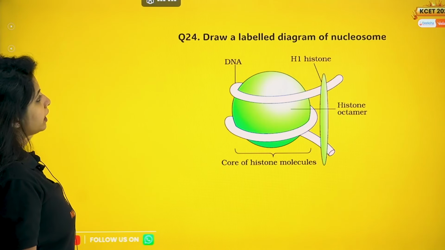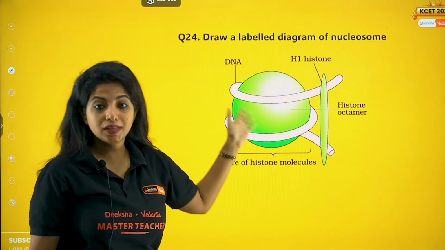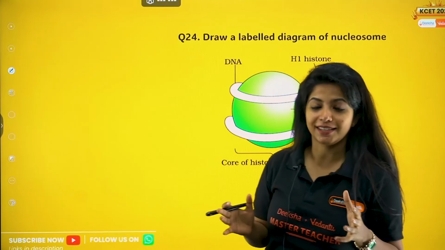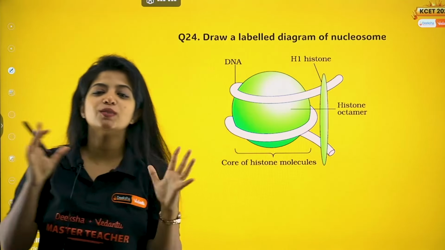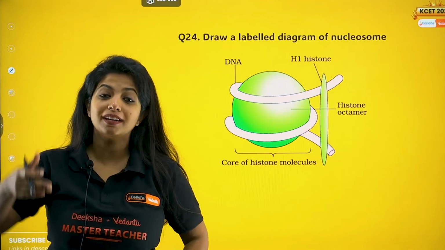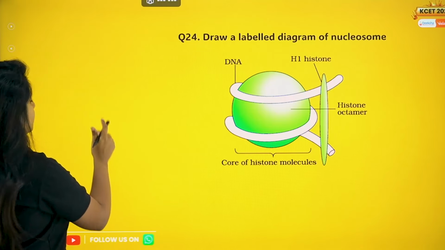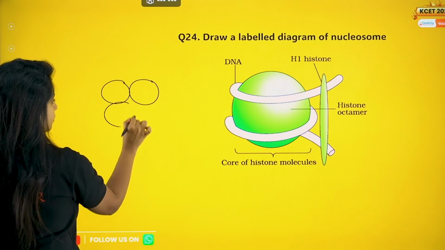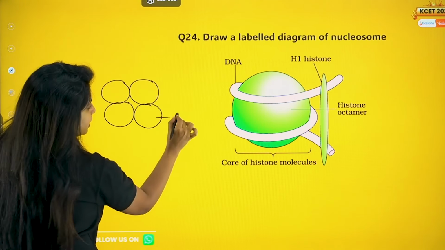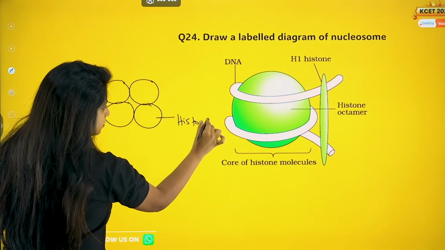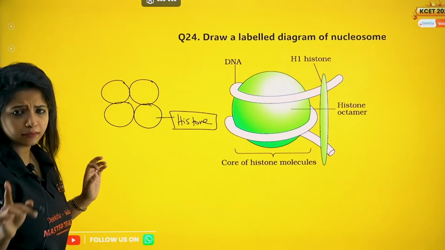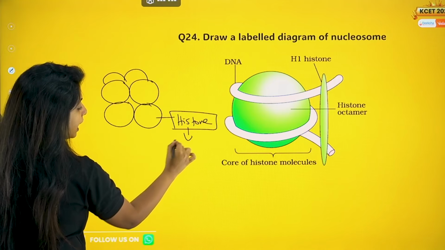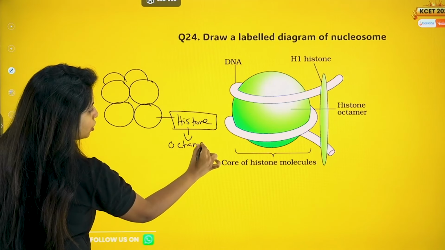Next question, draw a labelled diagram of a nucleosome. So this is a nucleosome. Your DNA cannot fit inside the nucleus easily. Your nucleus is this much, and your DNA is very long, 6.6 into 10 to the power 9 base pairs. So how do we fit it in? We have the help of some proteins. You call these proteins histone proteins. They are 8 in number, which is why I'll call this the histone octamer.